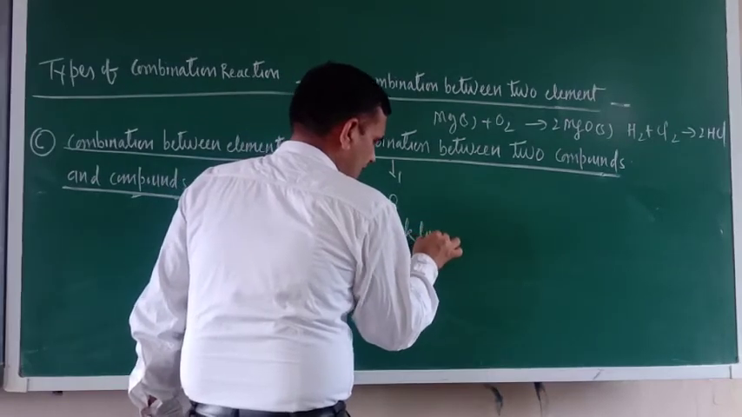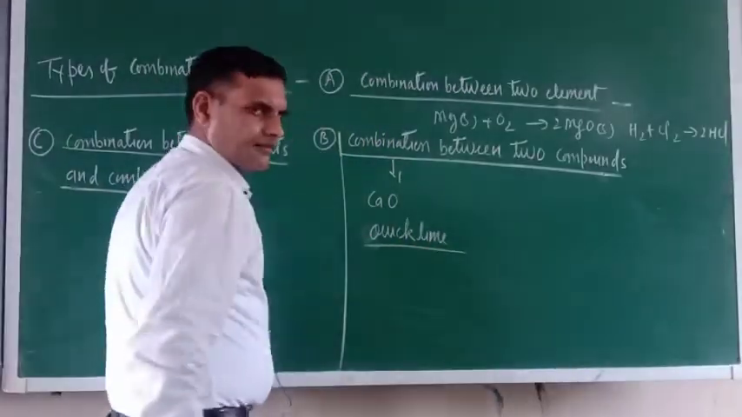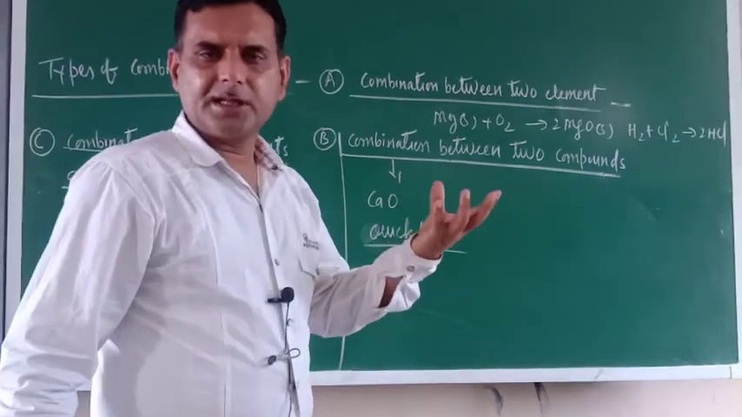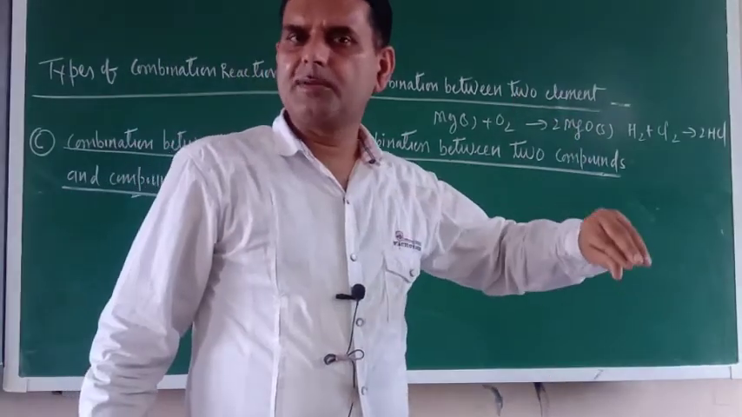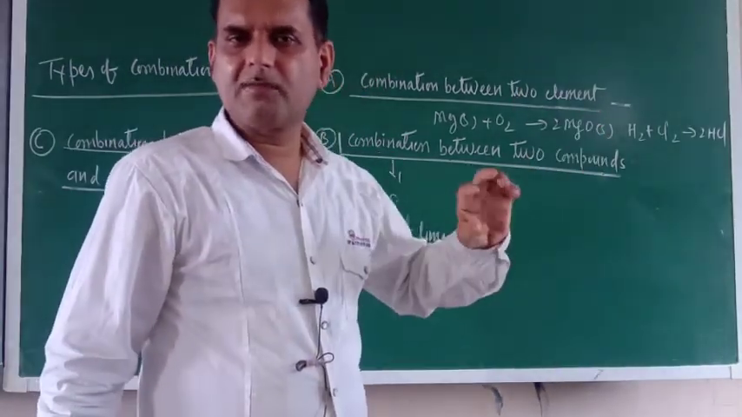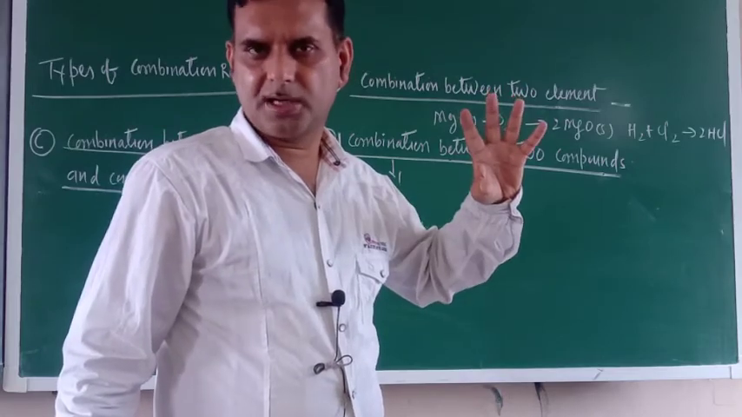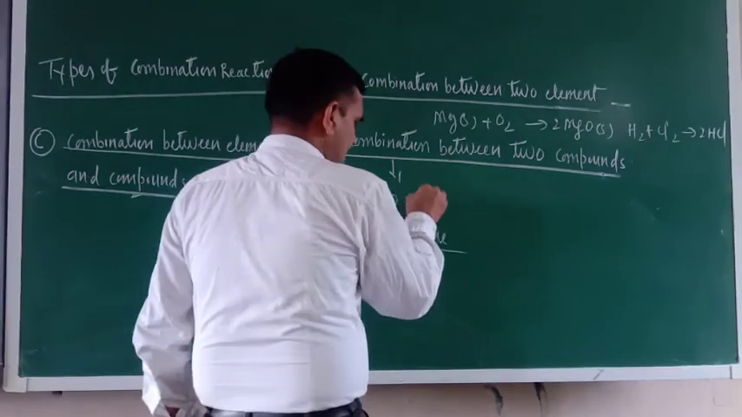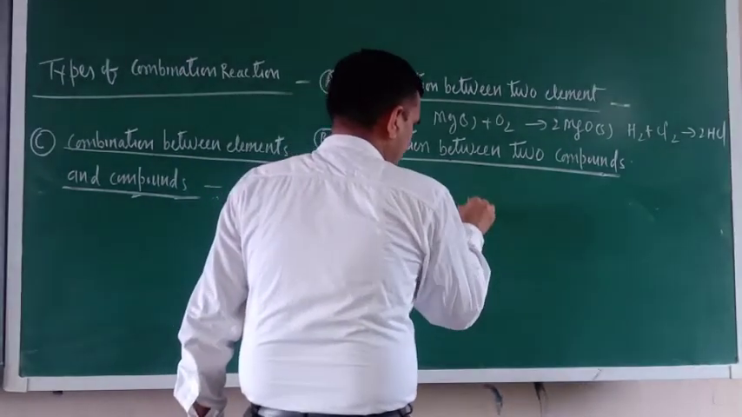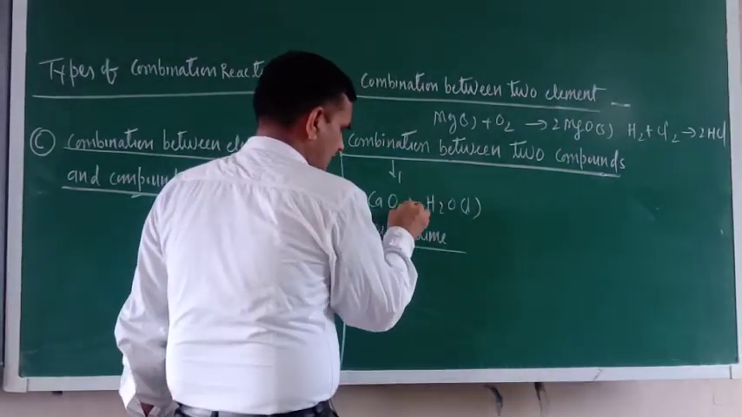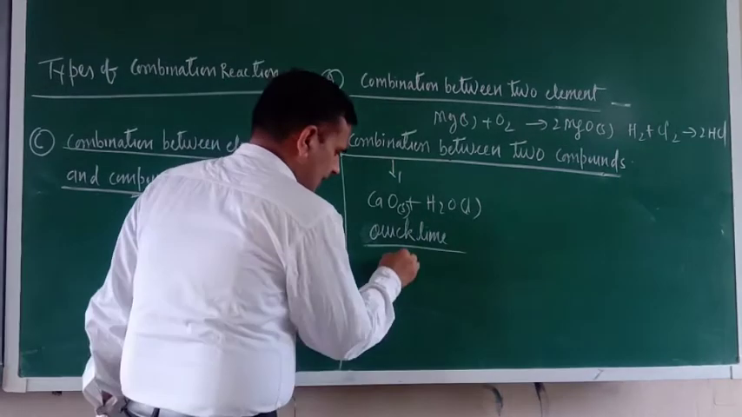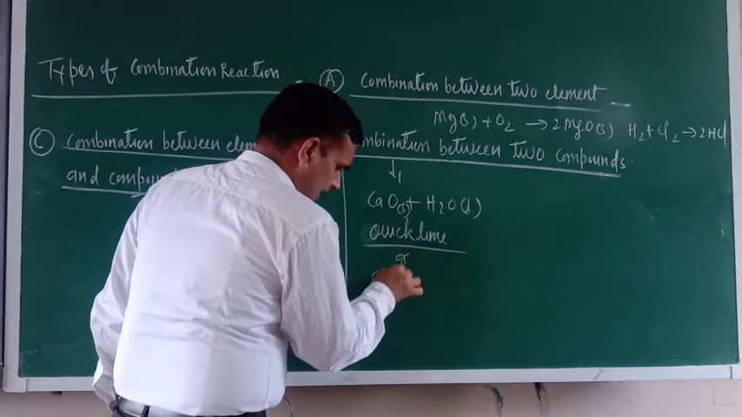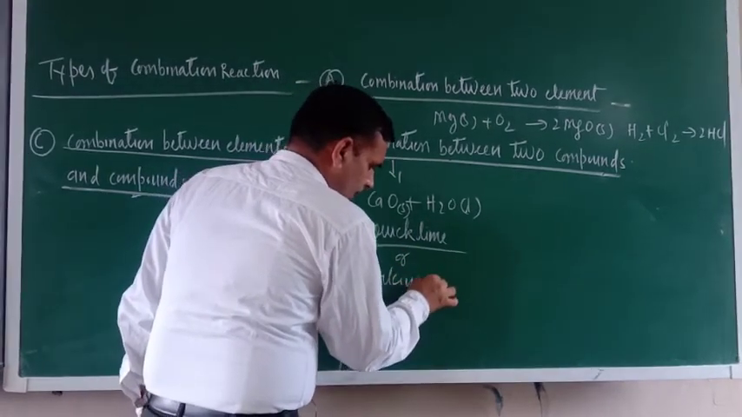Quicklime. Now take it in a beaker and add a little amount of water. First of all, you will hear a hissing sound. Water is the liquid here, and this is the solid, quicklime. The chemical name is calcium oxide.